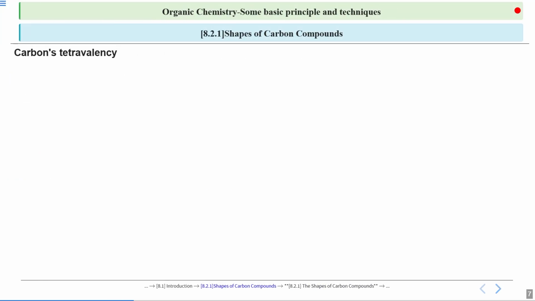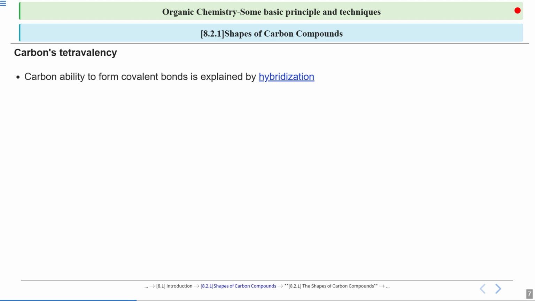Now, moving on to the next part, which is carbon's tetravalency. Now we know that we have this organic molecule, but we are much more concerned about its structure, how it looks. What is the spatial arrangement of this organic compound with respect to the atoms? So for that, we shall see the hybridization part.